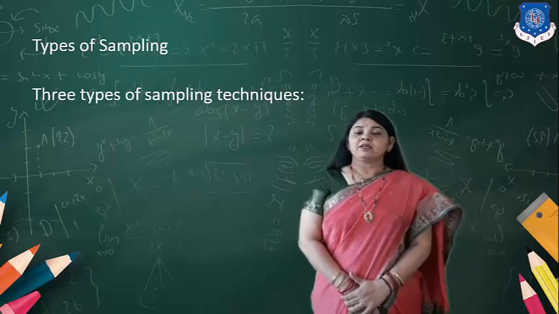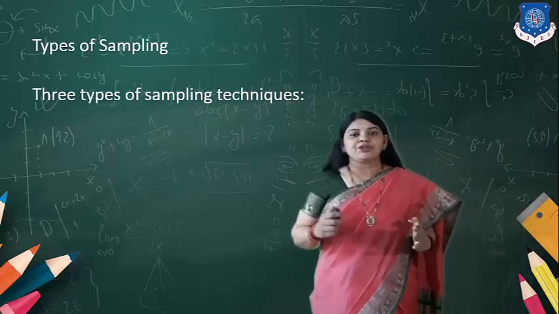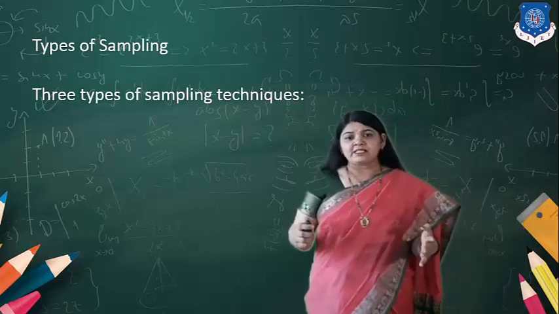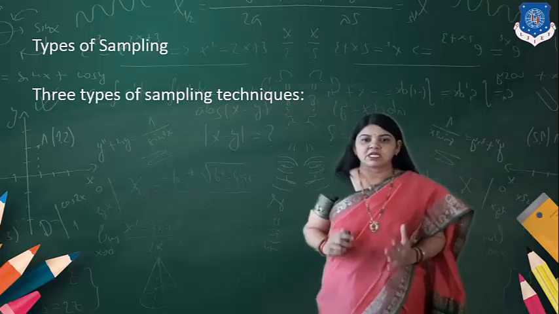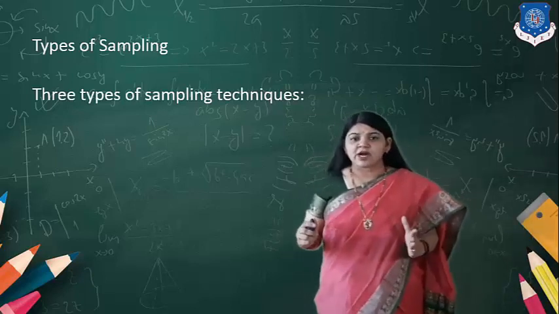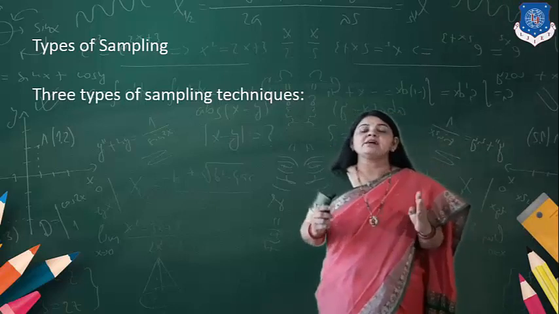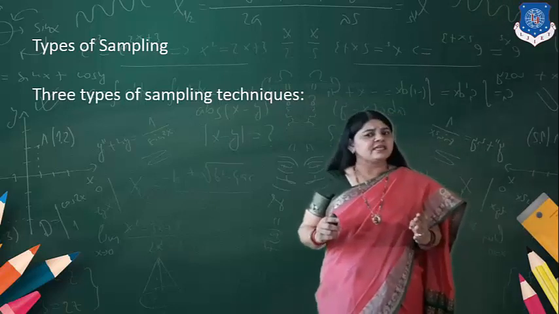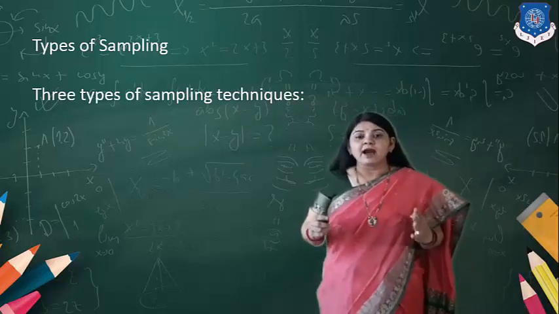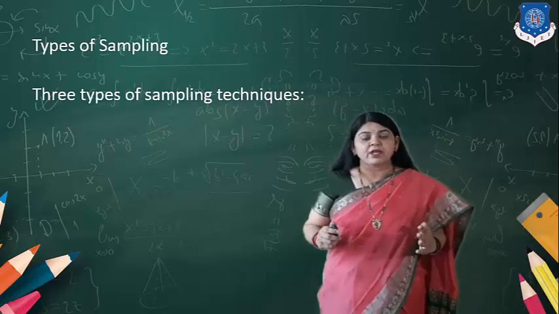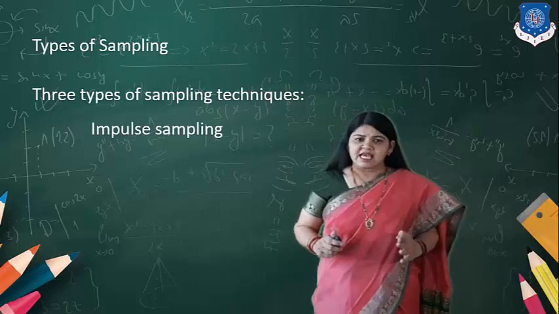What is sampling? The meaning of sampling is breaking the signal into a number of parts. Or you can say that whenever we want to convert a continuous time signal into a discrete one, we should go for the fundamental known as sampling. Now, in this video, we are going to learn about the types of sampling. Normally, there are three types of sampling.